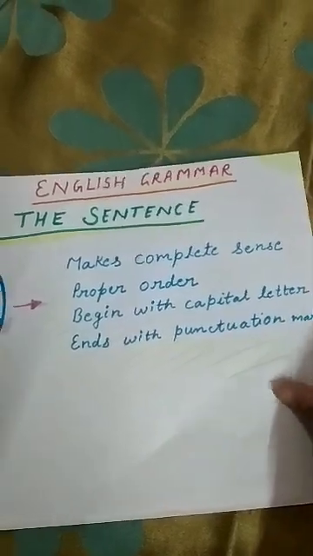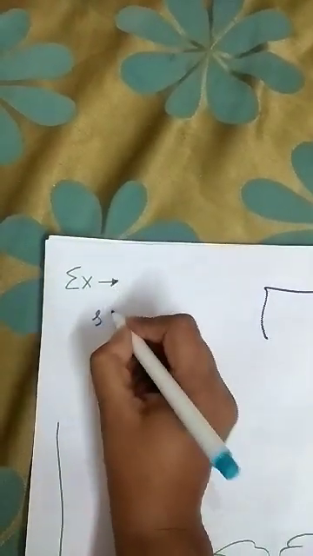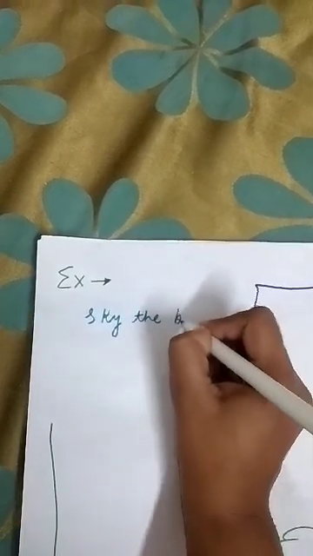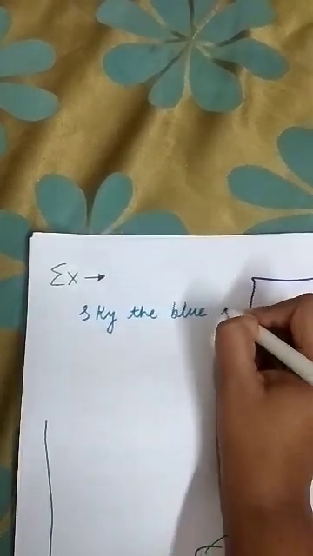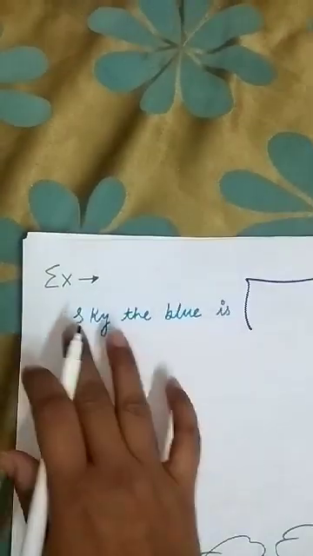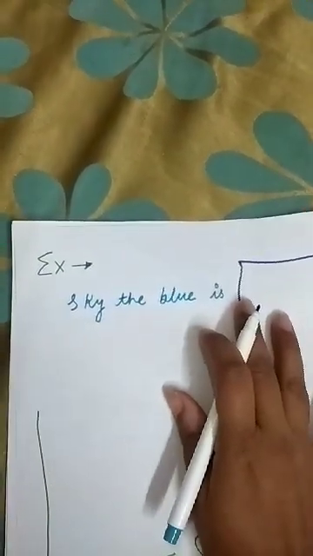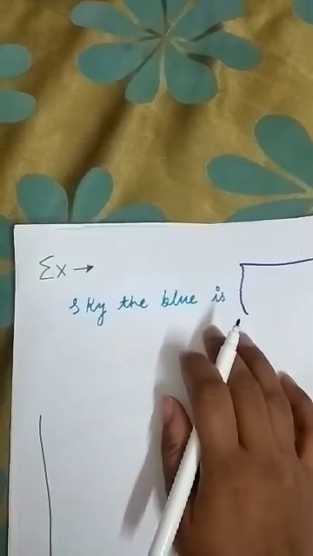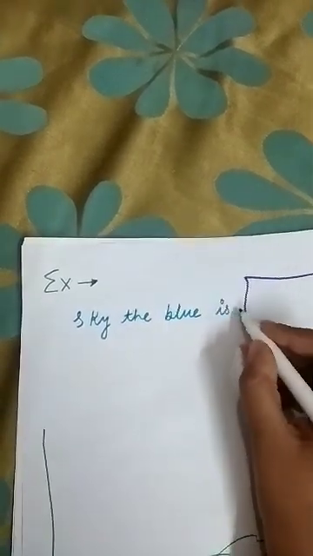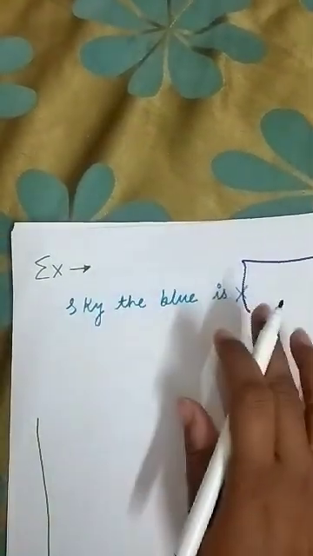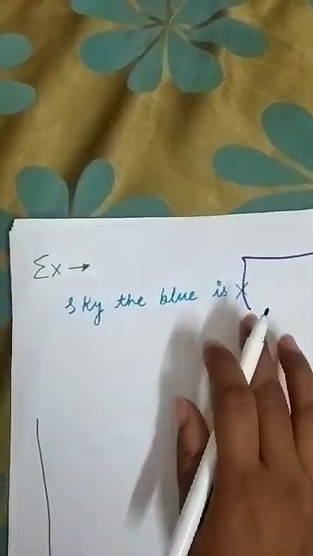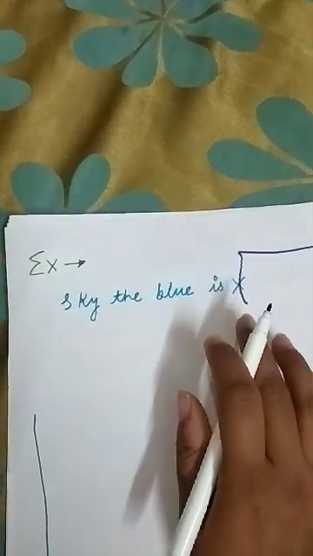For example, sky, the, blue, is. See, these are group of words. You can see there are group of words, but it is not properly arranged, so we cannot call it a sentence. It is wrong because it is not properly arranged and it does not give any sense. So firstly, we need to put it in a proper order.